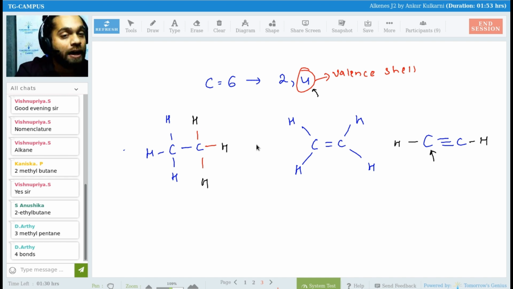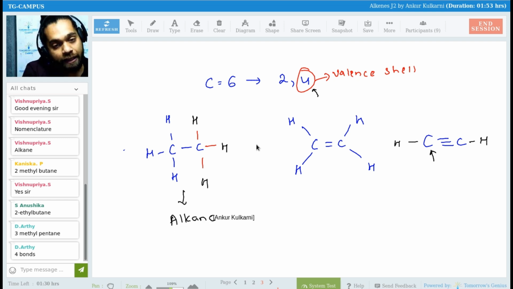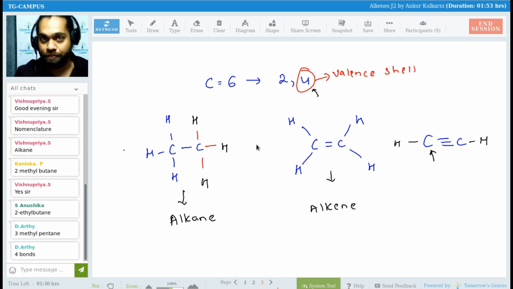If in your hydrocarbon you have only and only single bonds, what do we call them? Yes, Anushika, we call them alkane. If you have a double bond, Anil Dev, what do we call them? We call them alkene. And if you have a triple bond, Anil Dev, be perfect with the spelling, we call it alkyne.